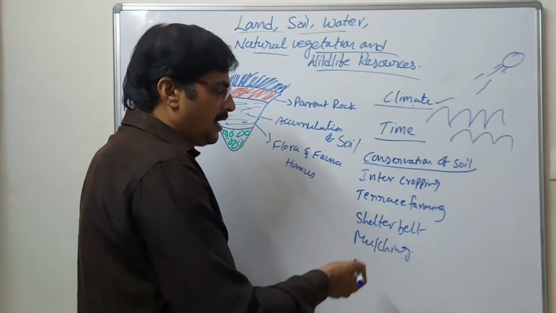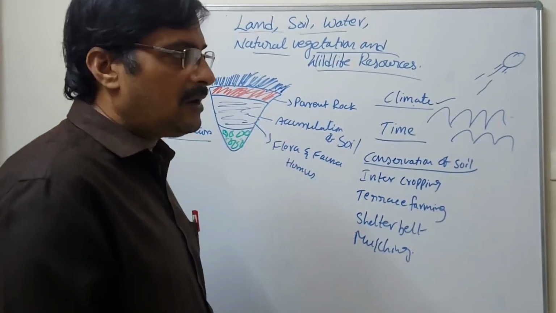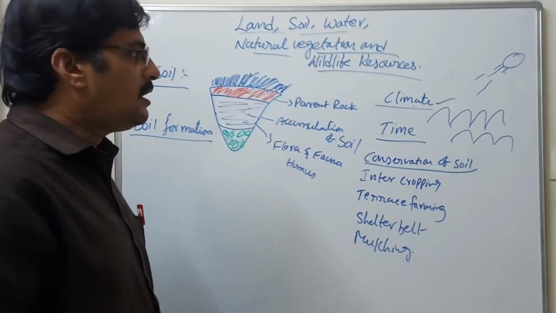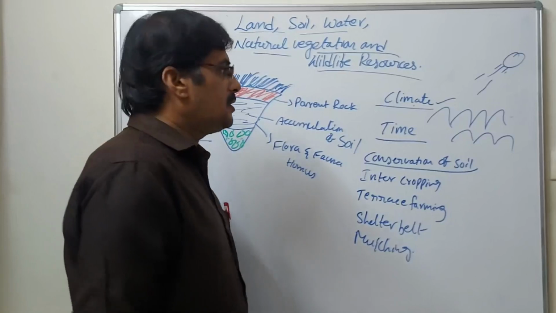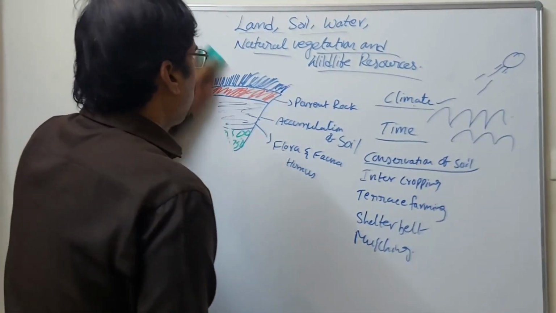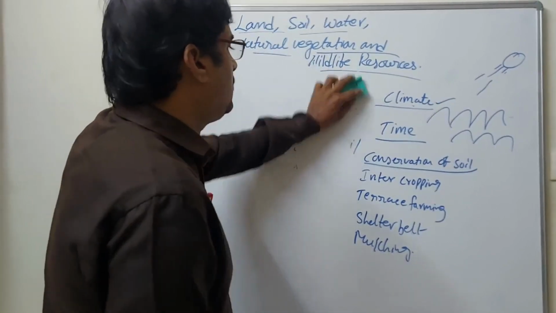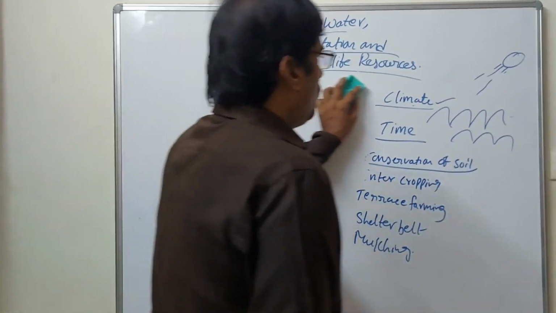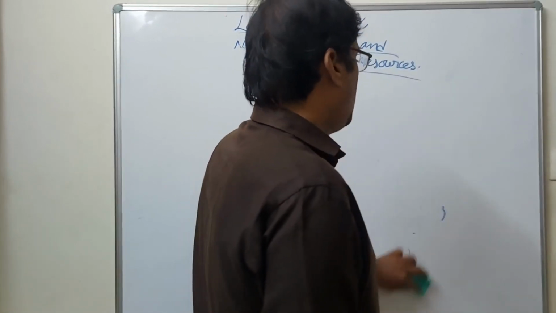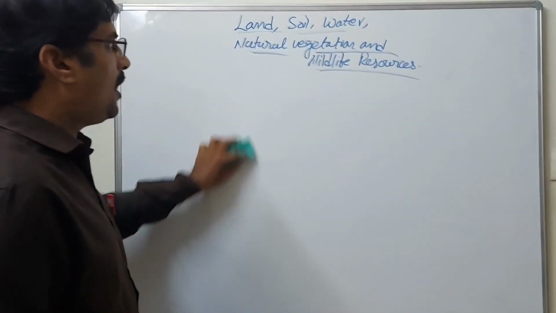Shelter belt and mulching: we already discussed shelter belt, and mulching also. These are all the conservation of soils. Now, one of the important concepts is water. Water is very important. Let us discuss water.